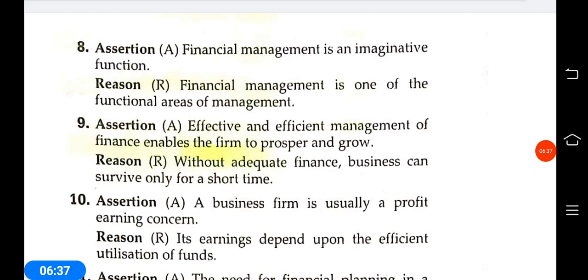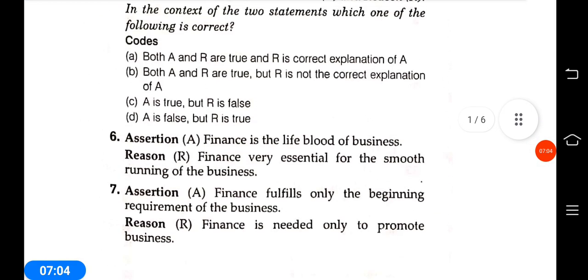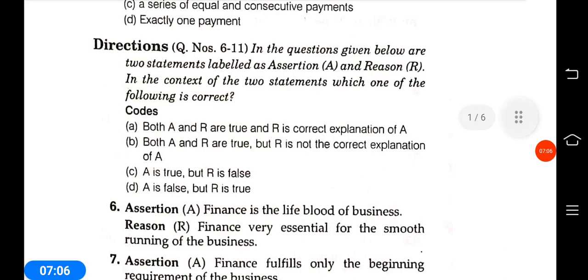This statement is true. And without adequate finance, business can survive only for a short term. Without adequate finance it is not possible to run the business, except only for a short time. So the answer is C.